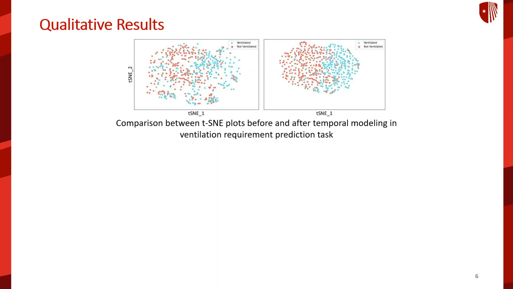t-SNE plots were generated before and after using temporal modeling for the ventilation prediction task. Utilizing temporal representations results in better defined clusters between the ventilated and the non-ventilated class. The interfeature spatial distance also decreases, leading to compact visualizations.